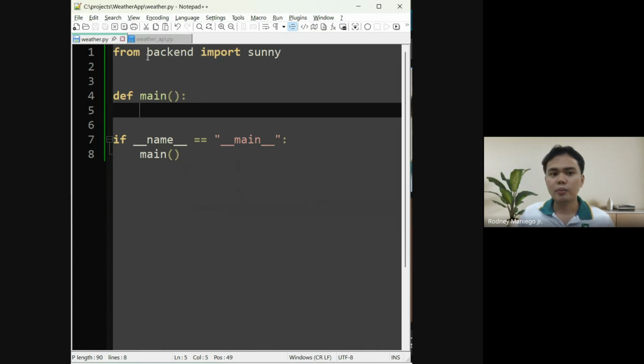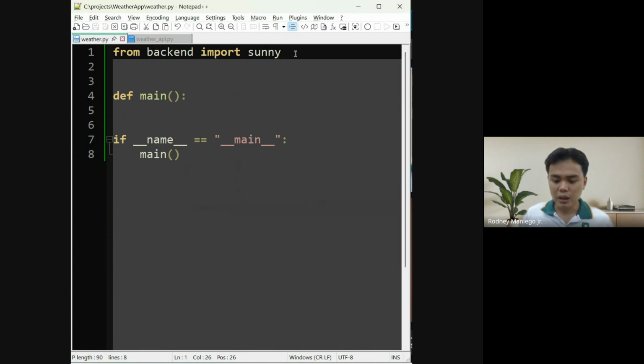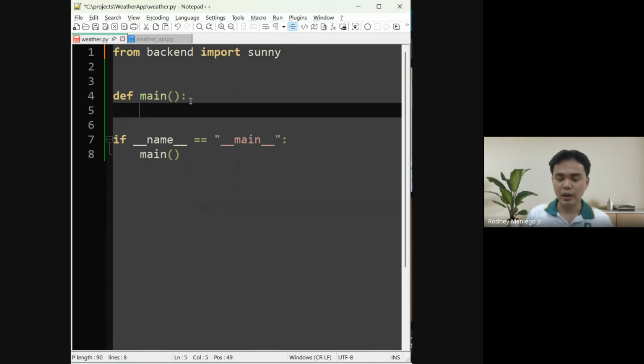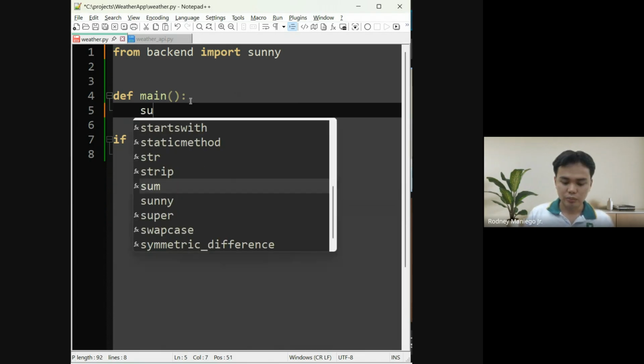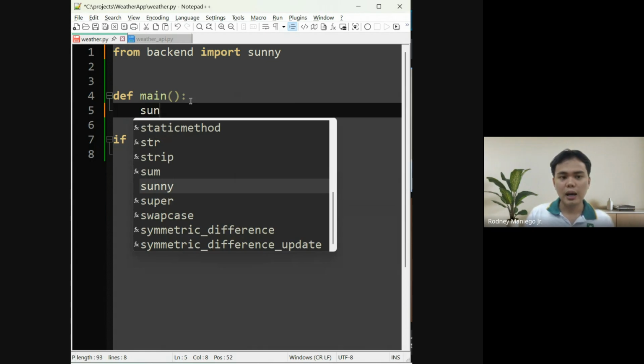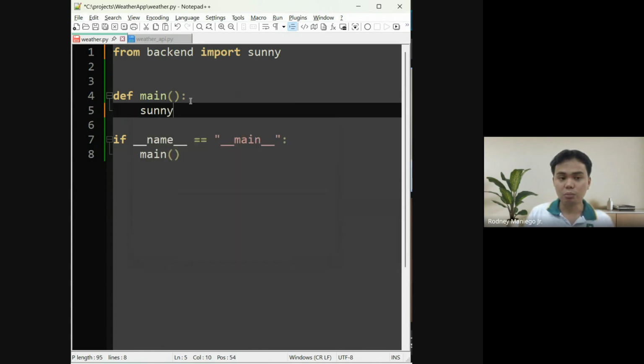Here there are no parentheses, so we are just calling its identifier. However, if we are going to call the function, we'll add the parentheses. So let's try to run our code.